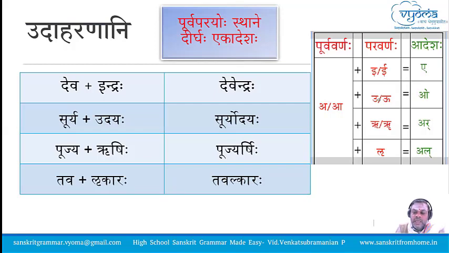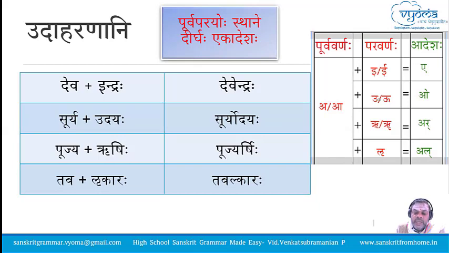Deva Indra, Devendraha. At the end of Deva, you have an A sound and you have an E sound in Indra. So A and E sound, when they join, become E. So Devendra. Surya Udaya, Suryodaya. A and U sound, when they join, become O. Here in Surya you have an A sound, in Udaya a U sound. They become A, U becomes O. Suryodaya.